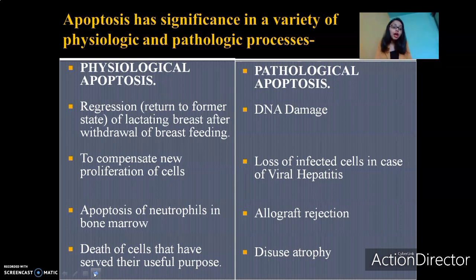Apart from that, we have allograft rejection. Allograft is basically an organ transplanted from another person or another organism of the same species. Allograft rejection is seen during organ transplantation. Here, the organ that has been transplanted is triggered to undergo apoptosis by our body's cytotoxic T cells.